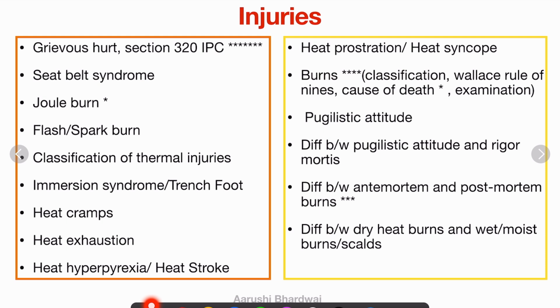Burns is so important. The causes of death can be asked as a separate question. What are the causes of death in burns? So you have early causes, immediate causes, late causes. So the cause of death is very important. Examination of a burn person, postmortem examination, Wallace rule of nines, classification of burns, pugilistic attitude, difference between pugilistic attitude and rigor mortis, antemortem and postmortem burns differences, and difference between dry heat burns and wet or moist burns. It's very important. So this is all about the heat injuries.